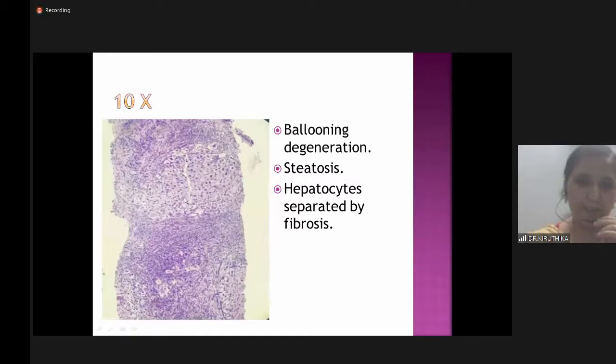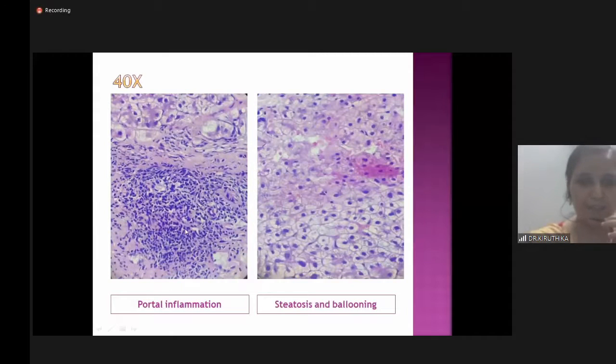And this is LOPA view showing nodules of hepatocytes showing steatosis, and the majority of the hepatocytes show ballooning degeneration, and the nodules of hepatocytes are separated by fibrosis. This is HPF view showing again the steatosis and the ballooning degeneration of the hepatocytes, and this is a portal tract showing inflammation, and here we can see the steatotic cells and degenerated hepatocytes.